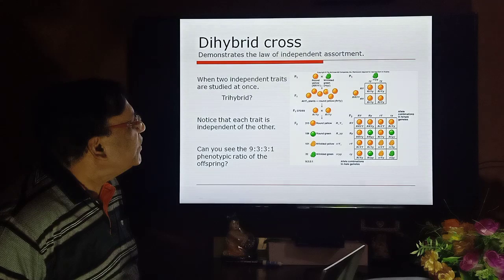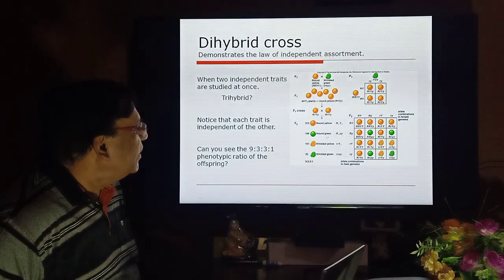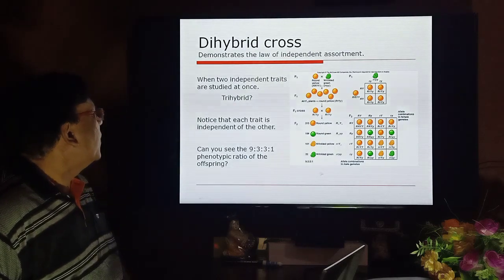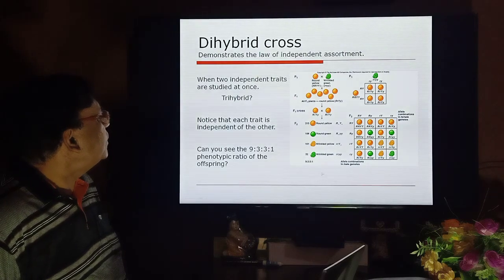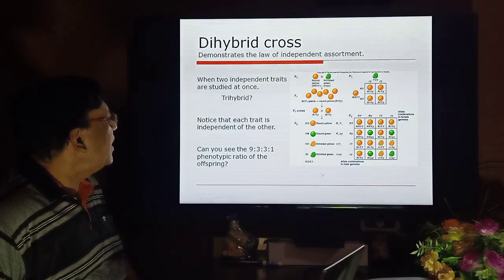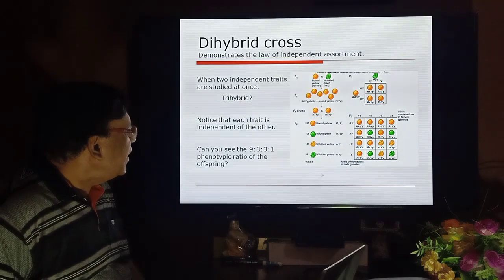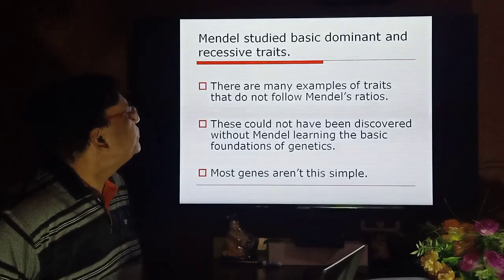They cross together to form F1, and when F1 is selfed, they develop a ratio of 9:3:3:1. So when two independent traits are studied at once, that is a dihybrid cross. Notice that each trait is independent of the other. Can you see the 9:3:3:1 phenotypic ratio of the offspring?